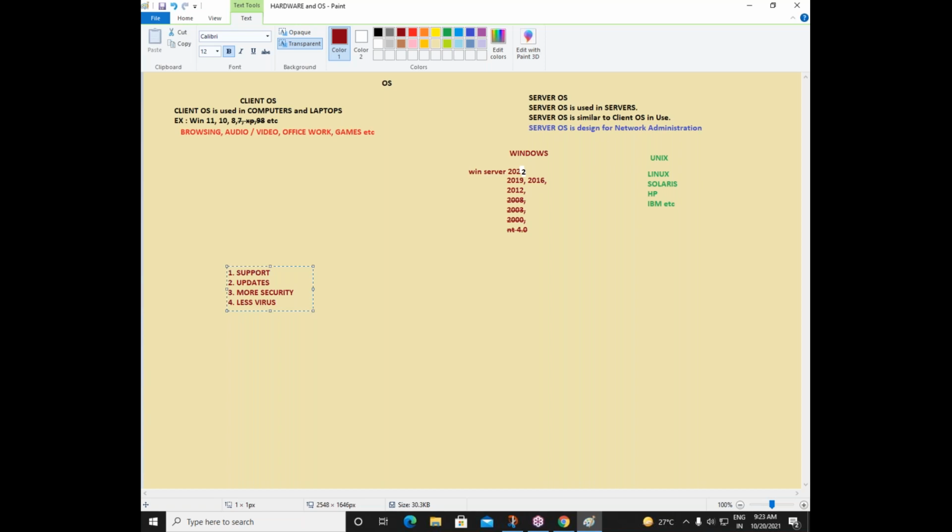So if you go with a genuine operating system, friends, if you pay money and use the operating system, these are the advantages we have. We have the support, we have updates, we have more security, we have fewer viruses.